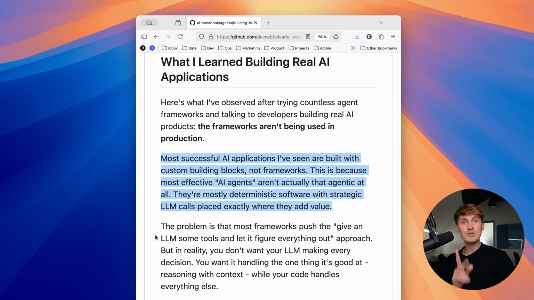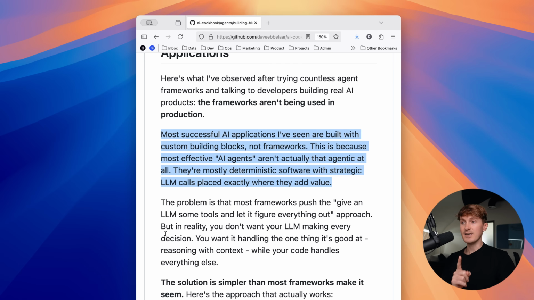So the first most important thing to understand is that if you look at the top teams building AI systems, they use custom building blocks, not frameworks. And that is because the most effective AI agents aren't actually that agentic at all. They're mostly deterministic software with strategic LLM calls placed exactly where they add value.